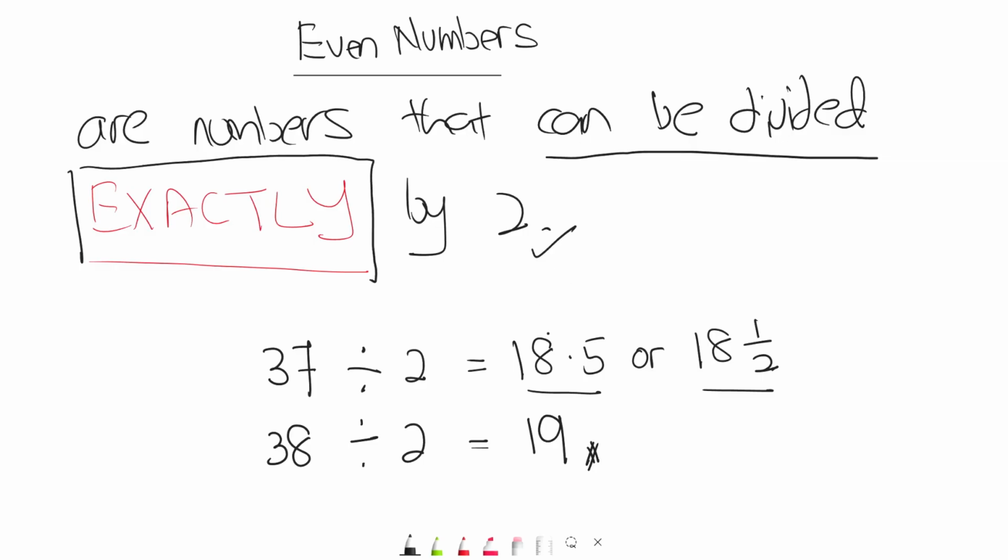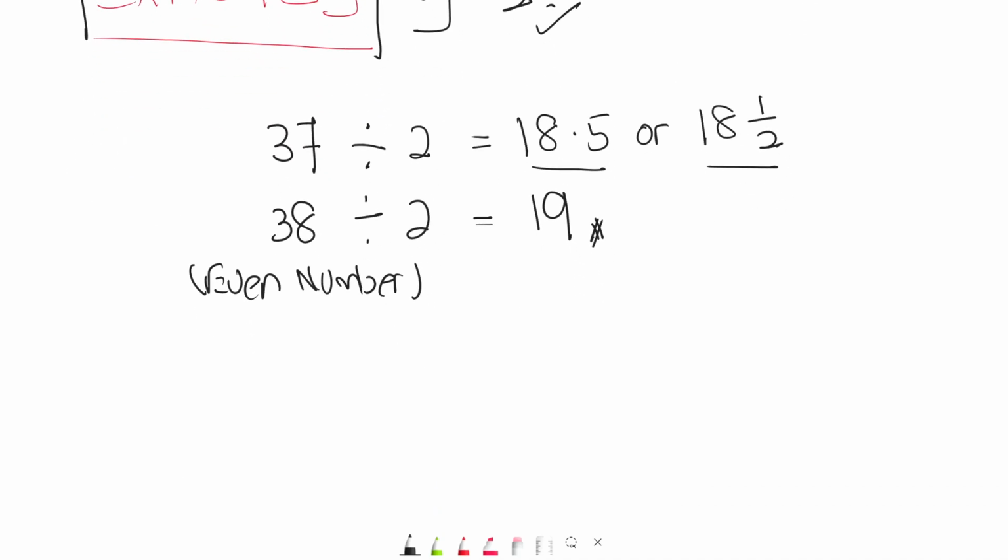That is the word here. Exactly by 2. Therefore, 38 is an even number. Not so difficult, isn't it? Okay, now these are for testing to determine if a number is even or not.